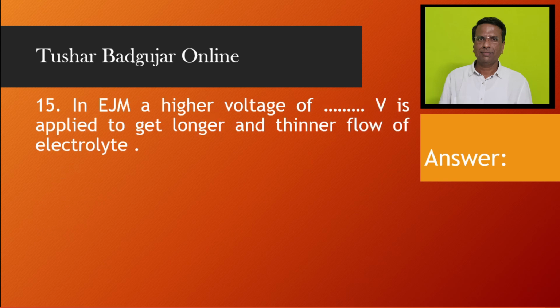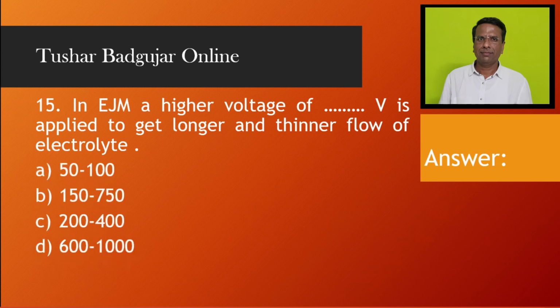In EJM, a higher voltage of dash dash volt is applied to get longer and thinner flow of electrolyte. 50 to 100, 150 to 750, 200 to 400, 600 to 1000. And the answer is B, 150 to 750 volt is applied to get longer and thinner flow of electrolyte.